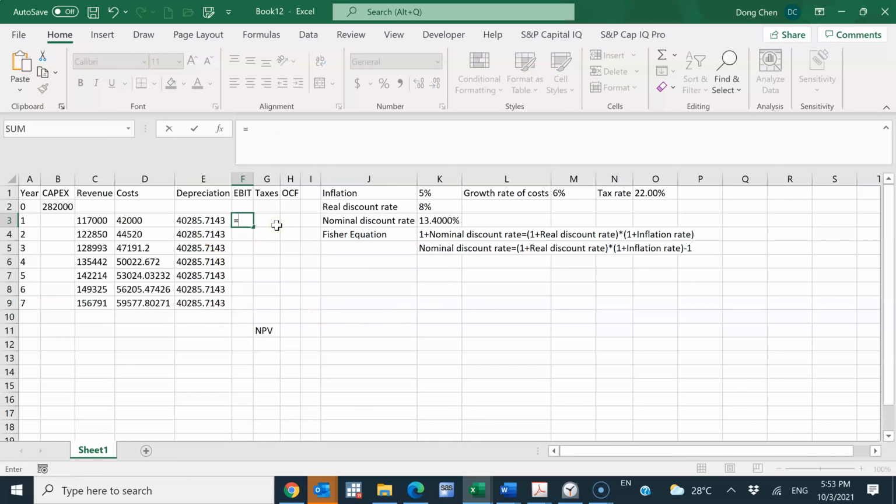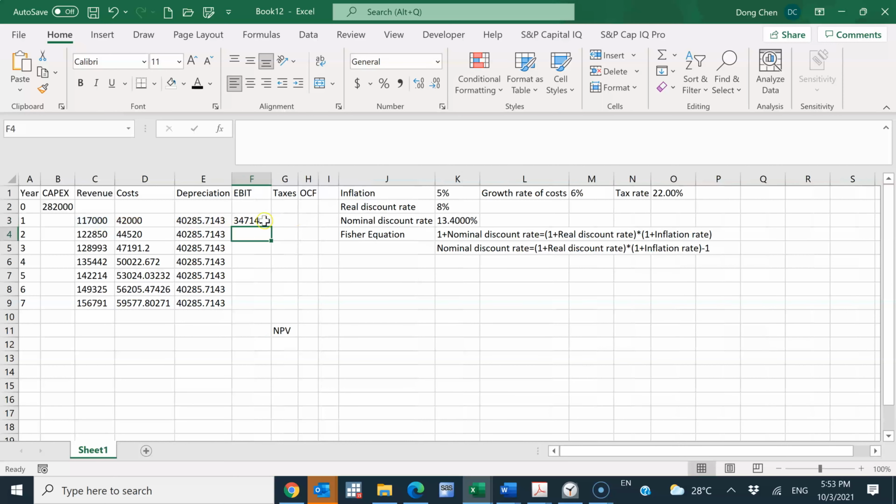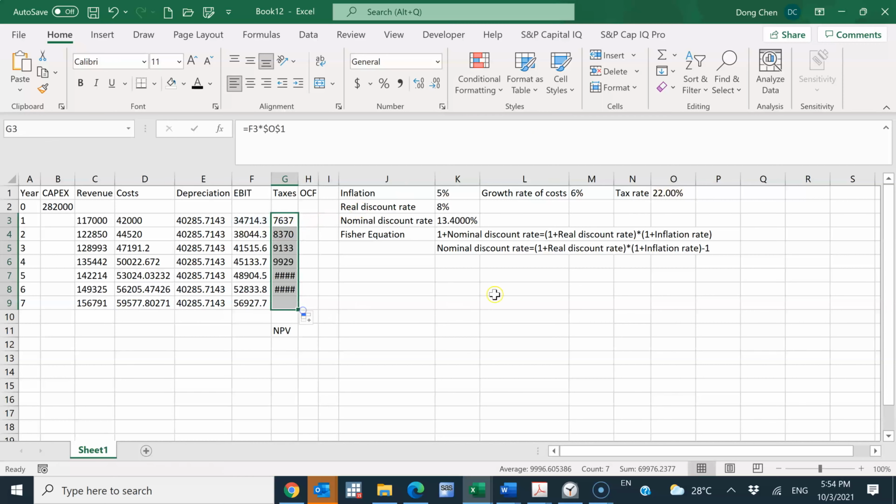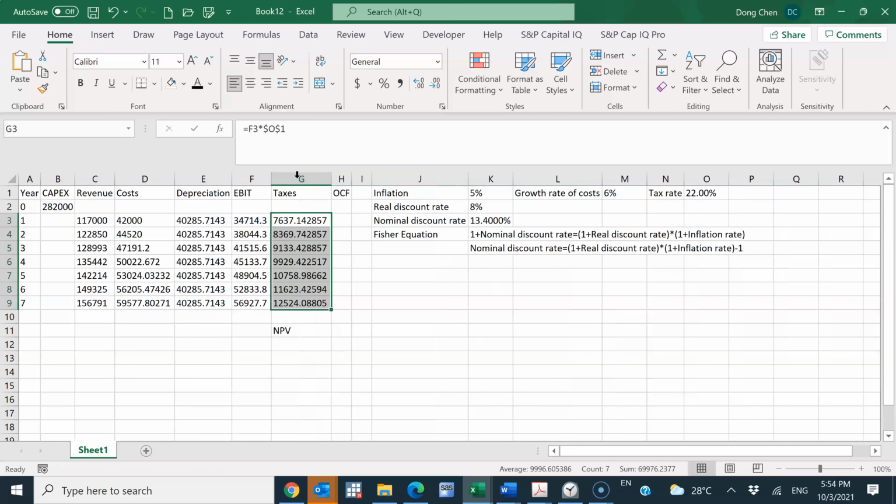So now I can calculate EBIT, right? So that's revenue minus cost and minus depreciation. And then I can drag the cell to the other years, and these numbers will be automatically calculated. And now the taxes will be based on the EBIT, right? EBIT multiplied by the tax rate. So that is my taxes. Again, I want to fix this cell value for the tax rate. So now I can drag the cell down to the last year, and taxes will be automatically calculated.